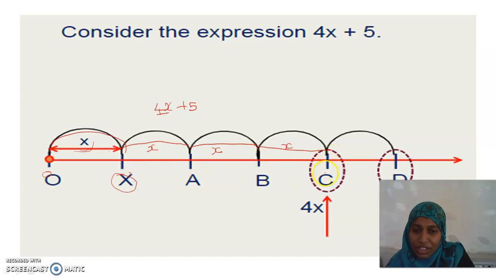Now, after reaching C, he has to move 5 units. So the distance between C and D is 5 units. So the position D is nothing but the expression 4x plus 5. So you can draw a number line for an algebraic expression. Is it clear? Okay, children.